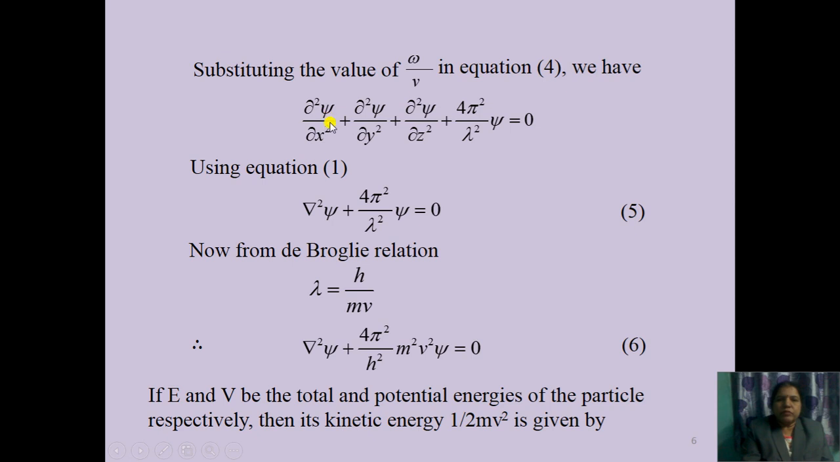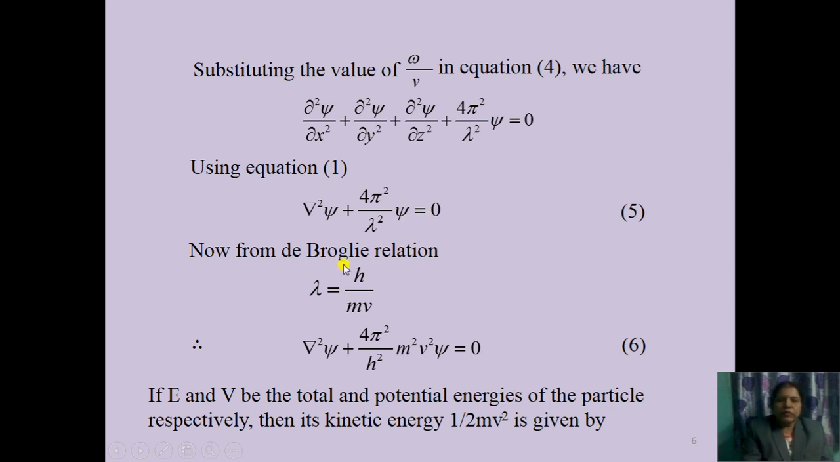Equation 4 becomes dou square psi upon dou x square plus dou square psi upon dou y square plus dou square psi upon dou z square plus 4 pi square upon lambda square into psi, that is equal to 0. Using equation 1, dou square by dou x square plus dou square by dou y square plus dou square by dou z square is equal to del square, as we take out psi as a common factor out of the bracket. Hence this becomes del square psi plus 4 pi square upon lambda square into psi equal to 0.